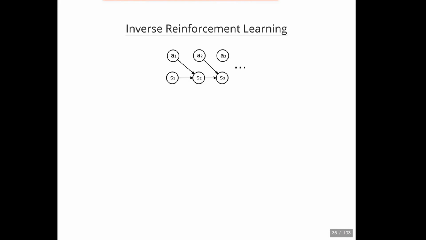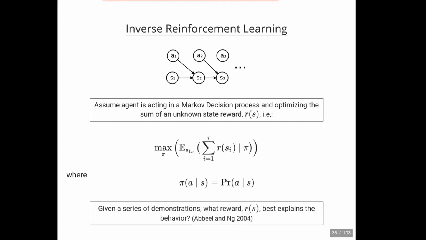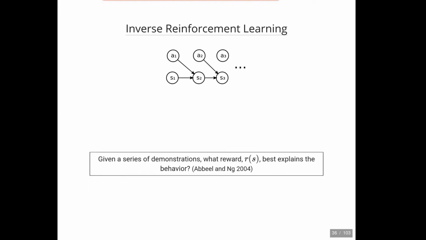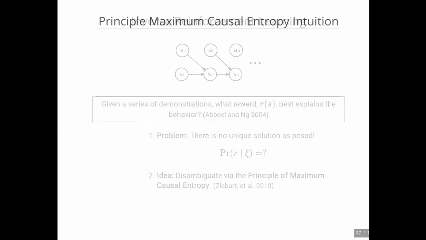As a reminder, in inverse reinforcement learning, one assumes that an agent is acting in a Markov decision process and is optimizing the sum of unknown state rewards. In inverse reinforcement learning, one is given a series of demonstrations and asks what reward R best explains the agent's behavior. The problem is, there's no unique solution posed to this problem. A common idea, and a very successful idea, in inverse reinforcement learning has been to disambiguate using the principle of maximum causal entropy first introduced by Ziebart in 2010.